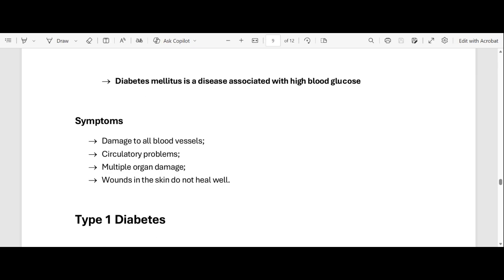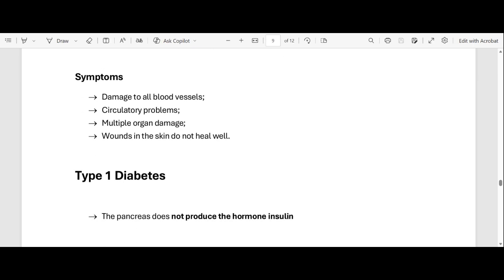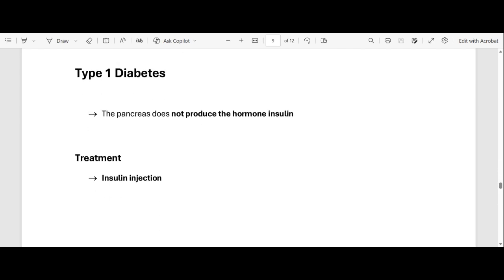But there are two types of diabetes. We have type 1 diabetes and type 2 diabetes. Let's look at type 1 diabetes. Type 1 diabetes is a diabetes whereby the pancreas does not produce the hormone insulin. So if your body fails to produce insulin, it leads to type 1 diabetes. It's the most severe. And what's the treatment of type 1 diabetes?